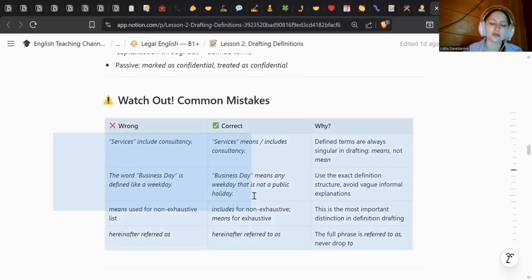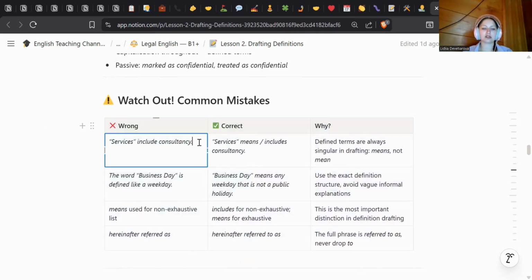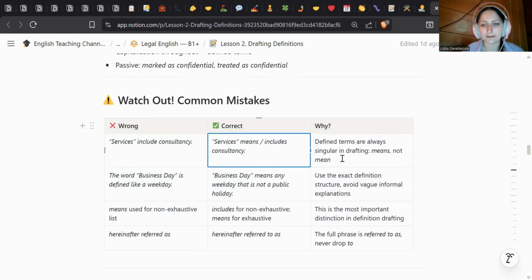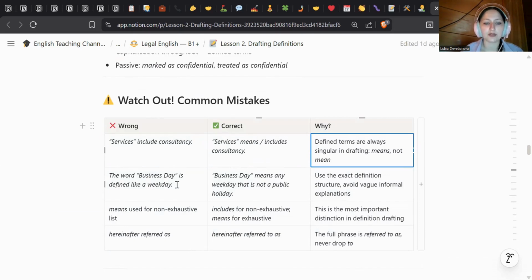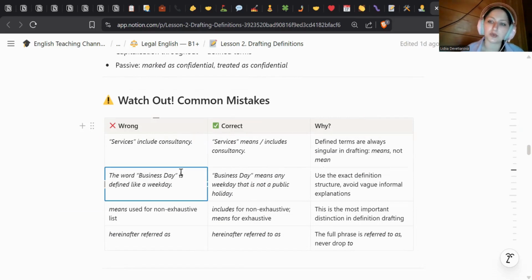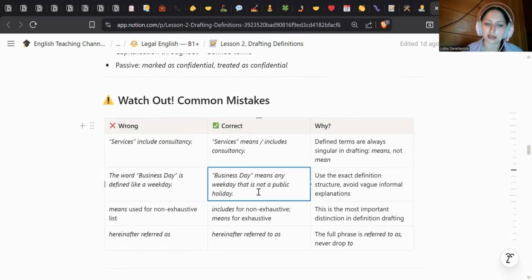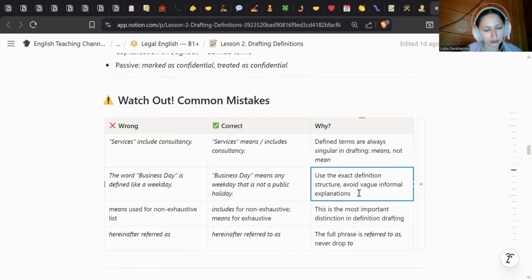And here are some common mistakes. Services include consultancy. Services means includes consultancy. Defined terms are always singular in drafting. Means, not mean. The word business day is defined like a weekday. Business day means any weekday that is not a public holiday. Use the exact definition structure. Avoid vague informal explanations.